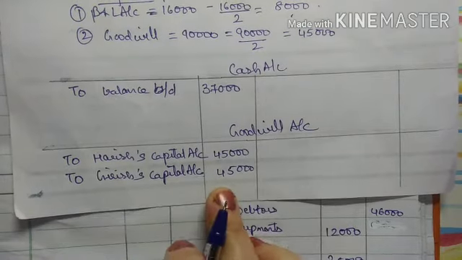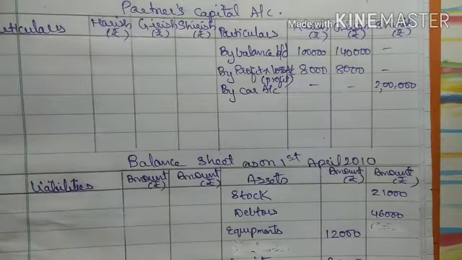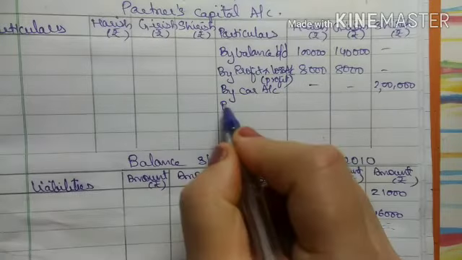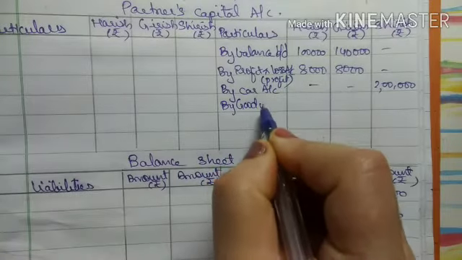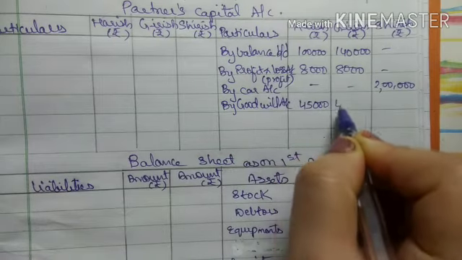This is the first effect, goodwill account debit. यहाँ पे debit है तो partners capital account के credit में जाएगा. By goodwill account 45,000.